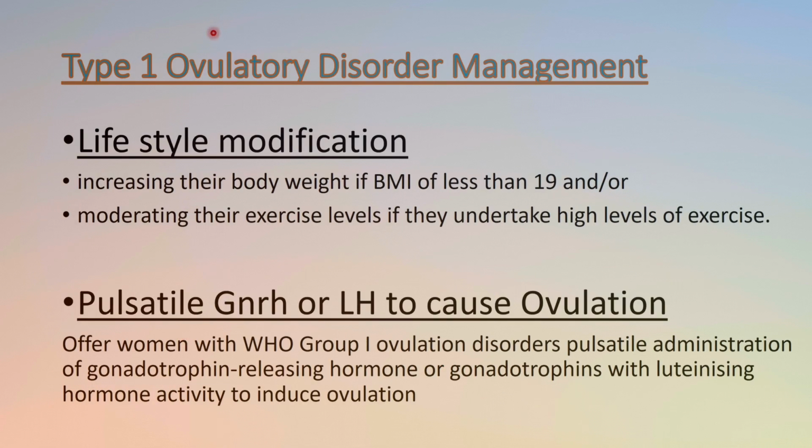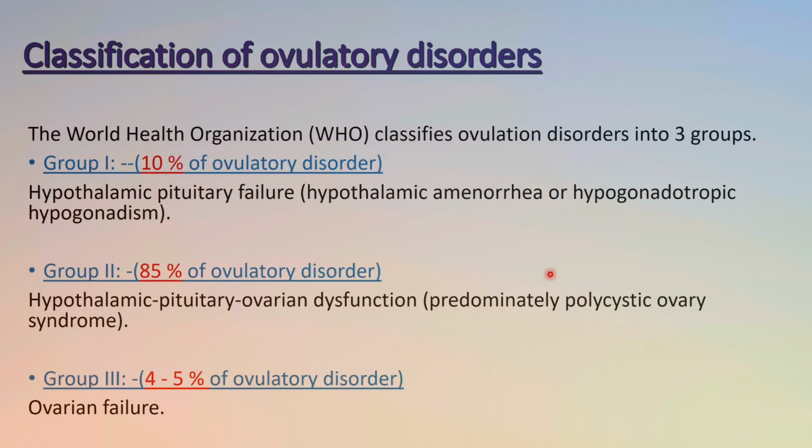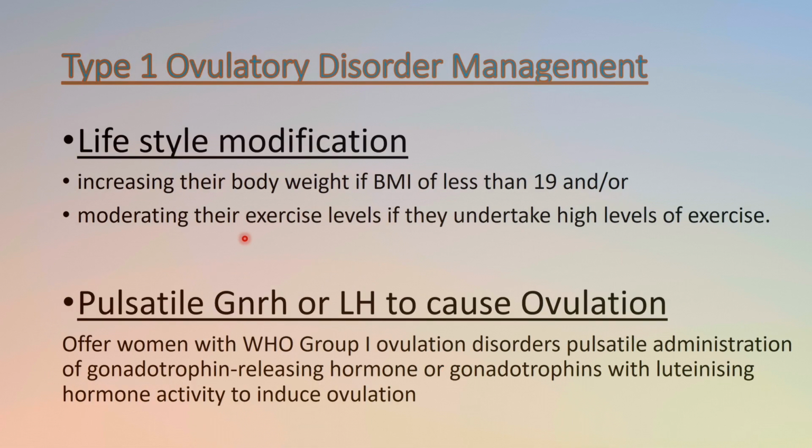Okay, now type 1 ovulatory disorder, how to manage it. First of all, we have to do lifestyle modifications, like increase body weight if BMI is less than 19, or moderate their exercise level if undertaking a high level of exercise. So in type 1 ovulatory disorder, basically it's a hypothalamic pituitary disorder, hypothalamic amenorrhea, or hypogonadotrophic hypogonadism.